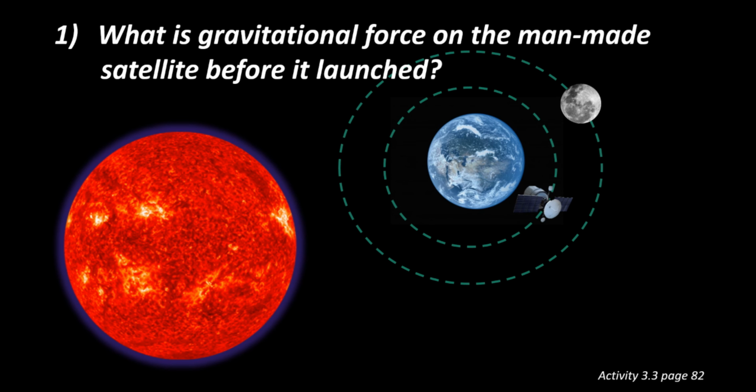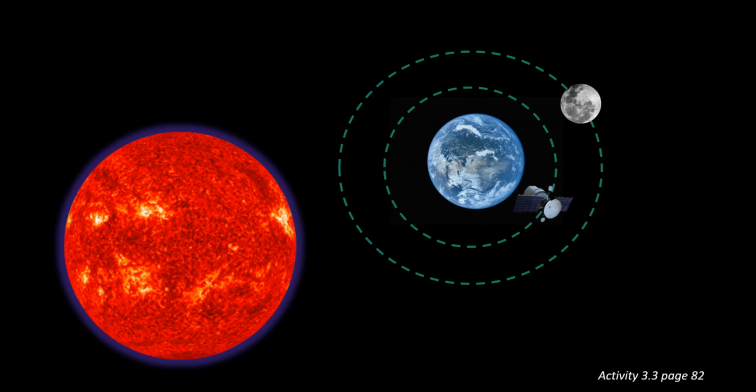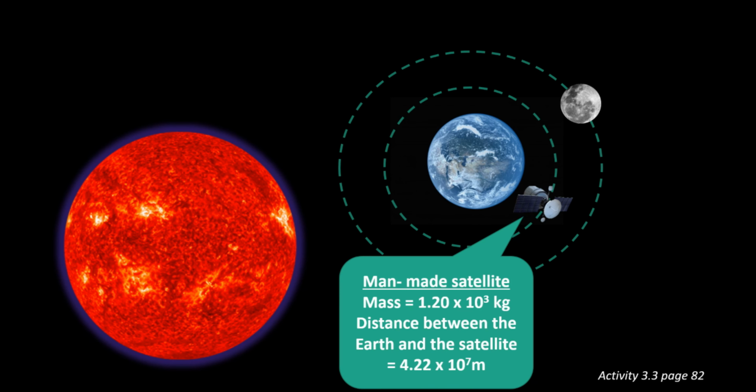Let's discuss activity 3.3, page 82. The first one. What is the gravitational force on the man-made satellite before it is launched? The mass of the man-made satellite is 1.2 times 10 power of 3 kilogram, and the distance between the Earth and the satellite is 4.22 times 10 power of 7 meter.